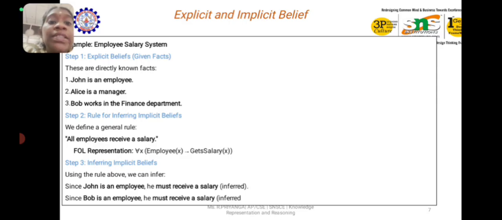From this information, we can infer the implicit beliefs. We define the general rule: all employees receive salaries. In first order logic, we write: for all x, employee(x) implies gets_salary(x). Using the rule above, we can infer that John is an employee and he must receive a salary. And since Bob is also an employee, he also must receive a salary.